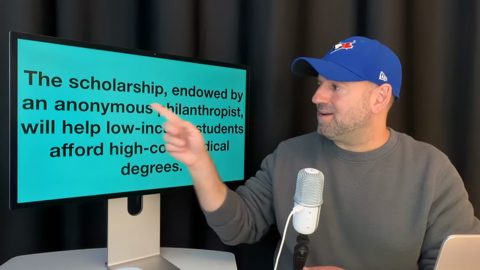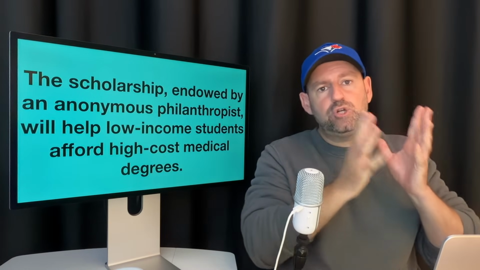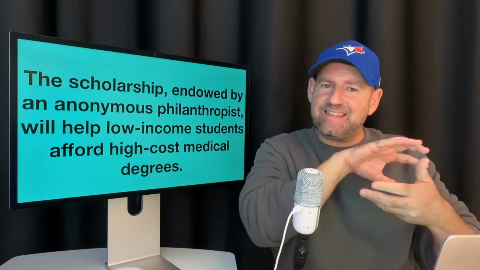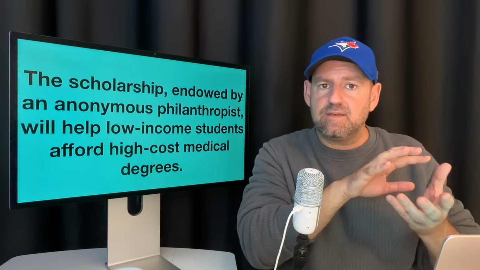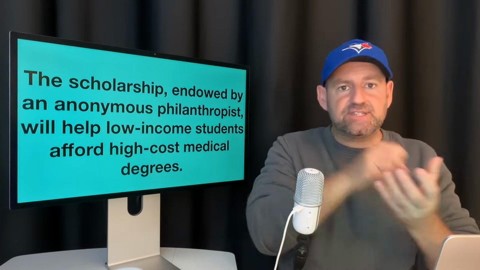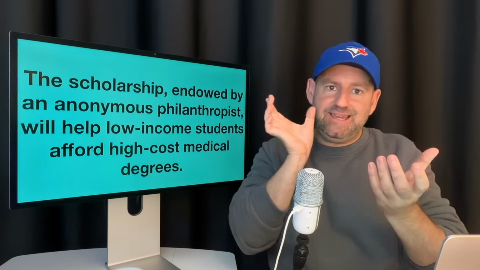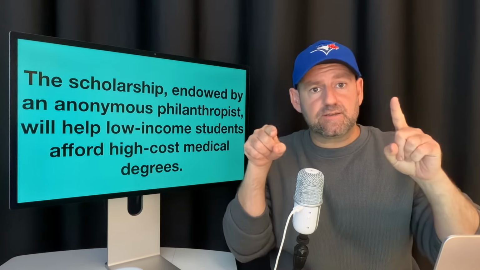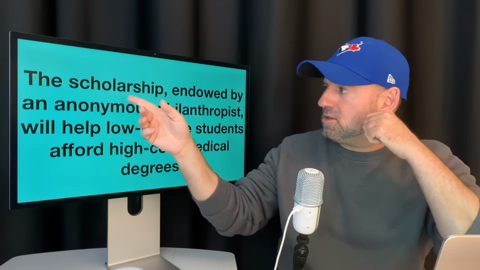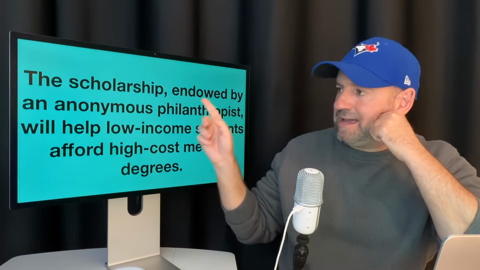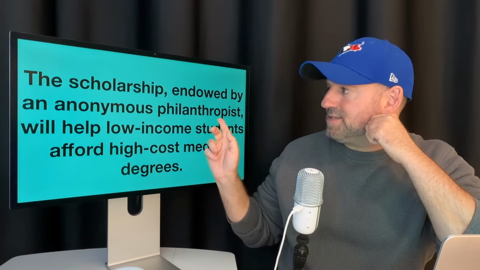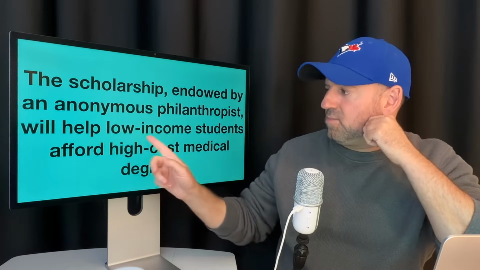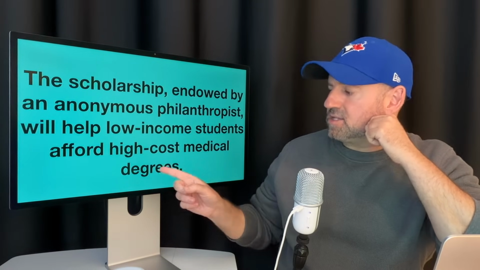But this part, we're adding a new idea or something a little bit unrelated into the middle of the sentence. So if we're going to take a piece and put it in the middle of a sentence, we need to use commas. Okay? So the scholarship, comma, endowed by an anonymous philanthropist, comma, will help low-income students afford high-cost medical degrees.